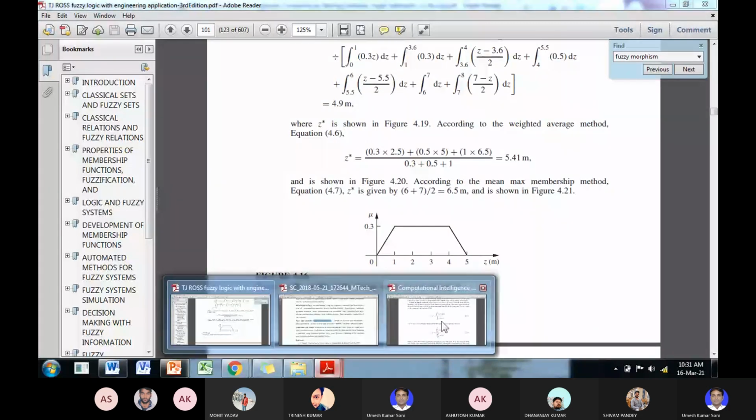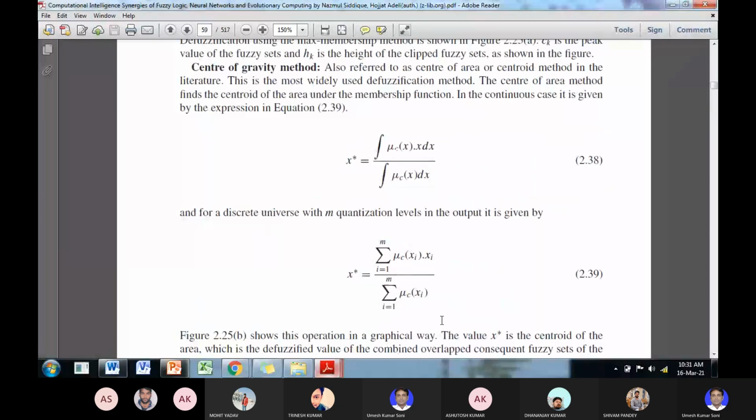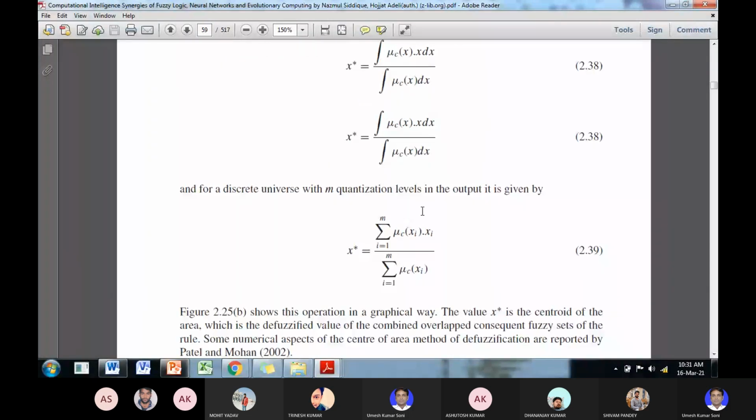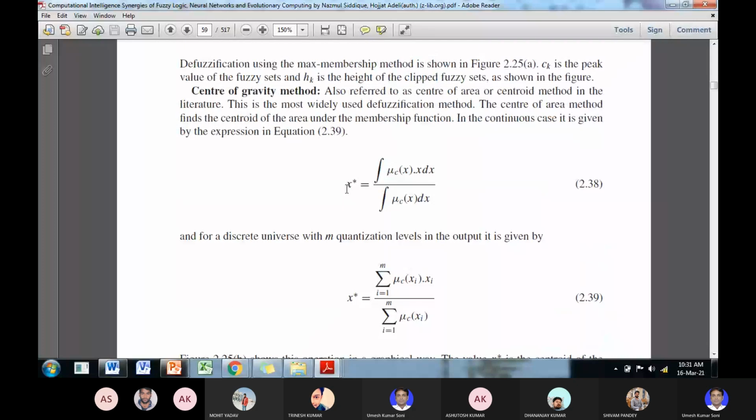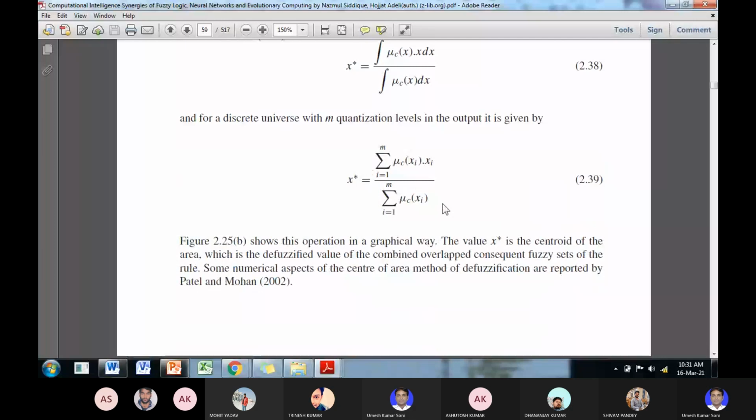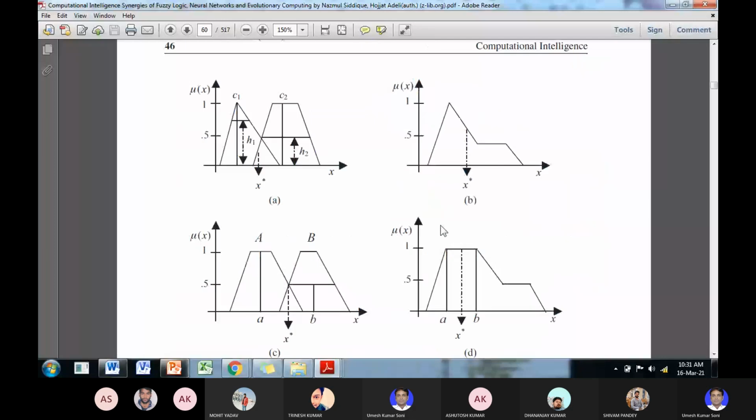Next method is, one, center of gravity method is done. Okay. Centroid method, it is the same as centroid method, center of area method, and also the center of gravity method. Okay. So you can refer to any of these. Clear?